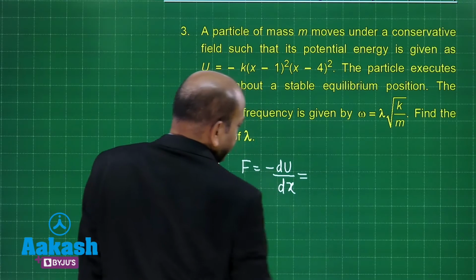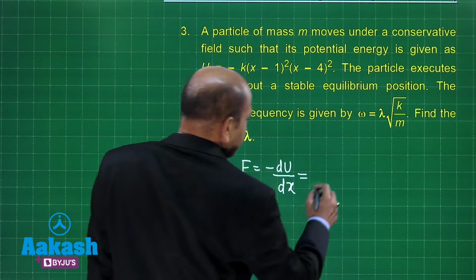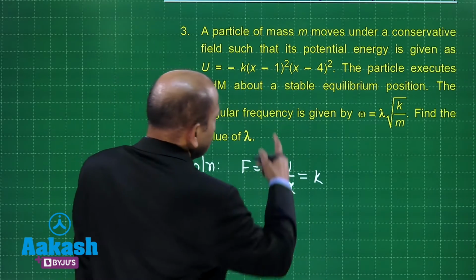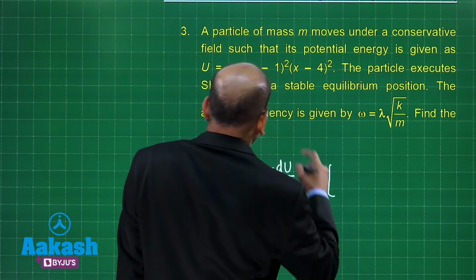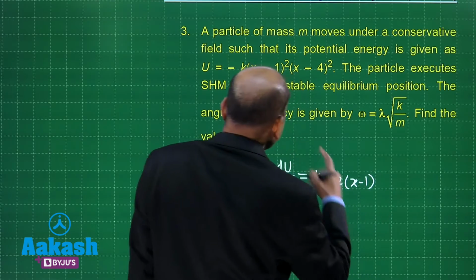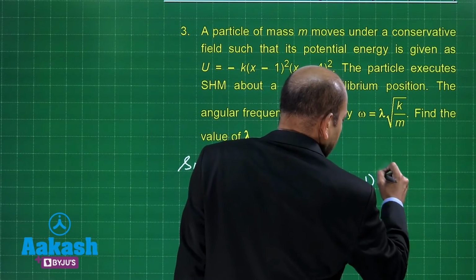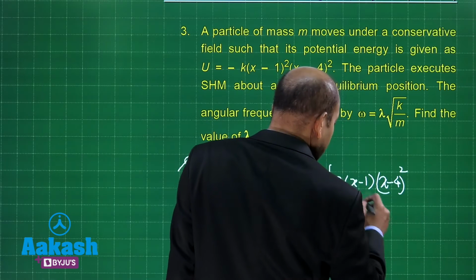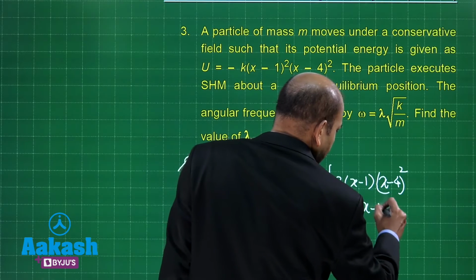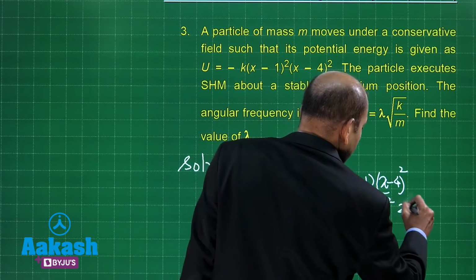Well, what do we get in that case? Minus and minus, that becomes plus, and the derivative we can apply the product rule. So, derivative of the first function, that means it is 2 into x minus 1, multiplied by the second function, which is x minus 4 the whole square, plus the first function, which is x minus 1 the whole square, into derivative of the second function, which is 2 into x minus 4.